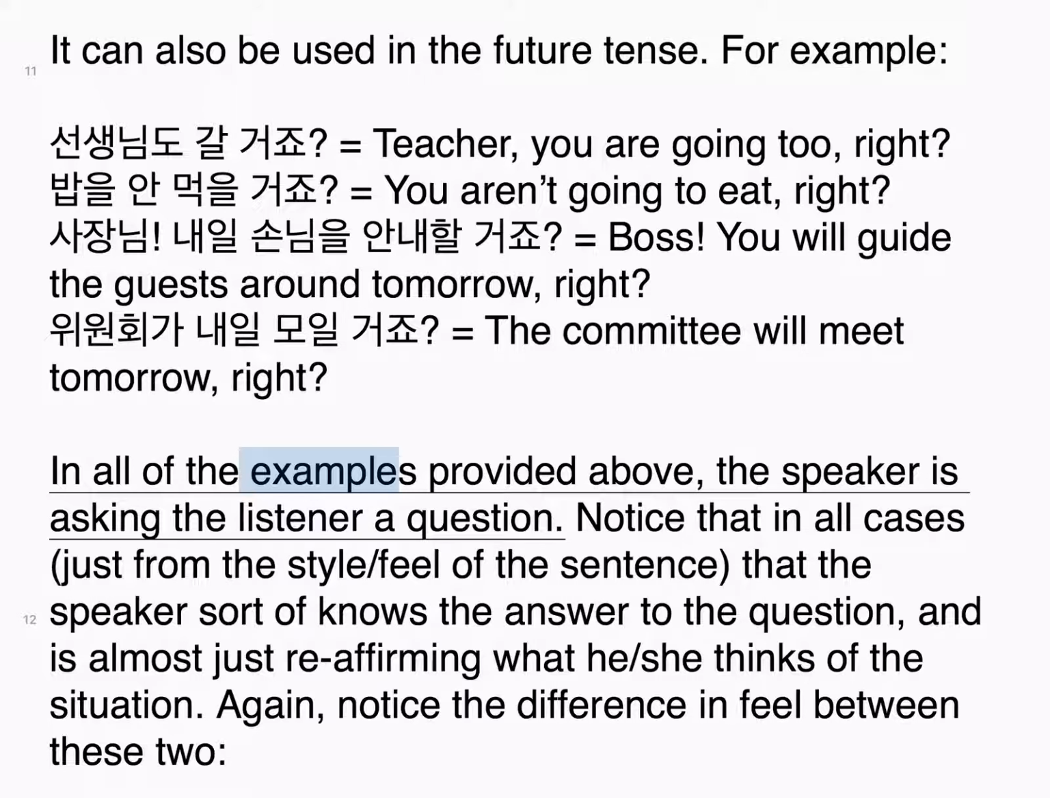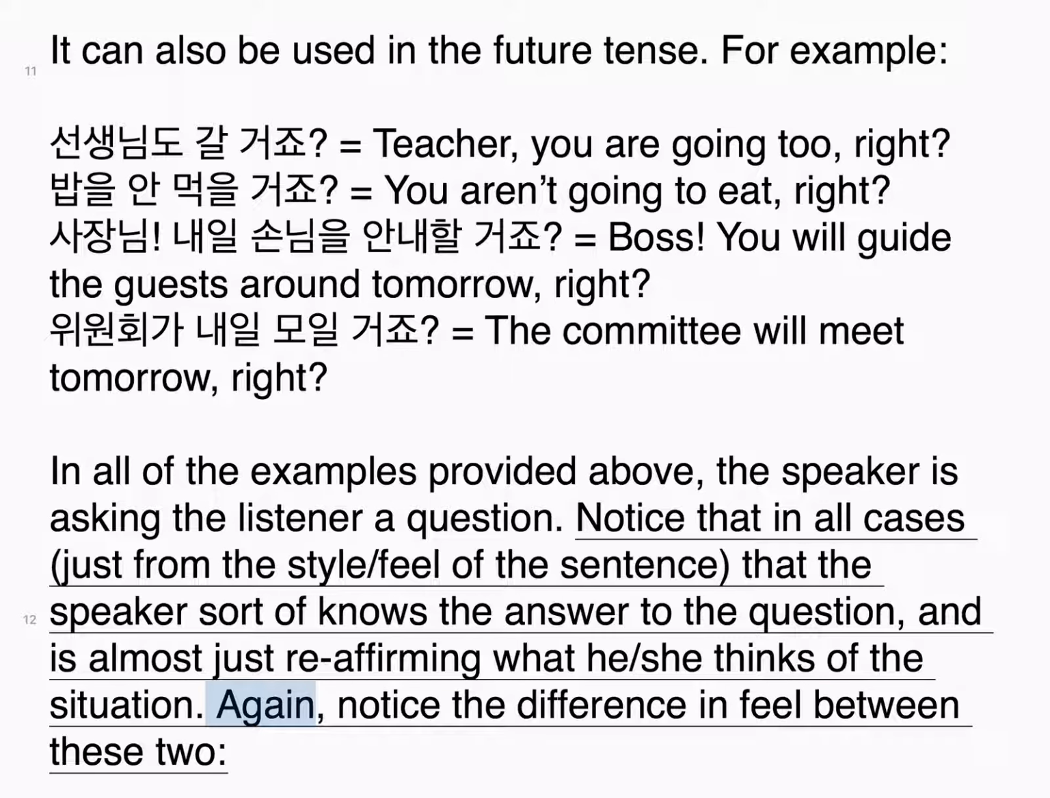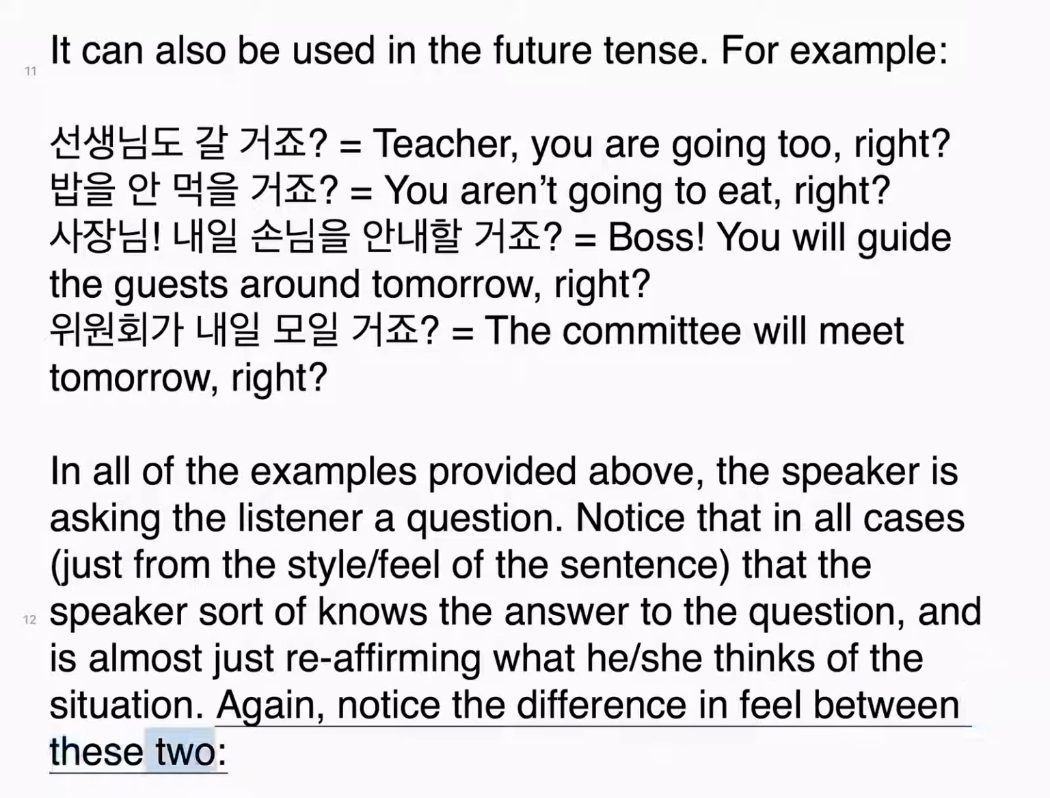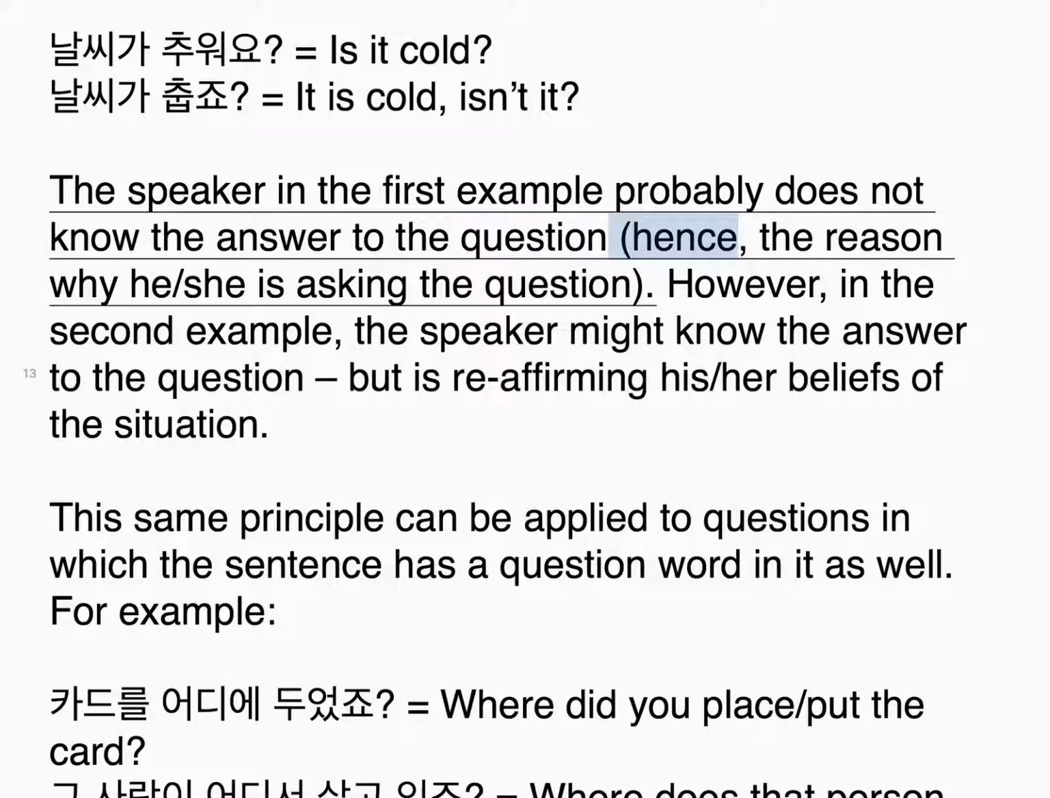In all of the examples provided above, the speaker is asking the listener a question. Notice that in all cases, just from the style feel of the sentence, the speaker sort of knows the answer to the question, and is almost just reaffirming what she thinks of the situation. Again, notice the difference in feel between these two. 날씨가 추워요. Is it cold? 날씨가 춥죠. It is cold, isn't it? The speaker in the first example probably does not know the answer to the question, hence the reason why she is asking the question.